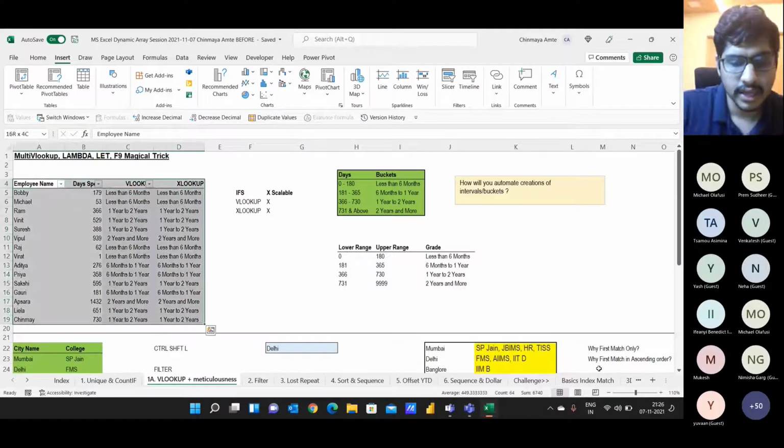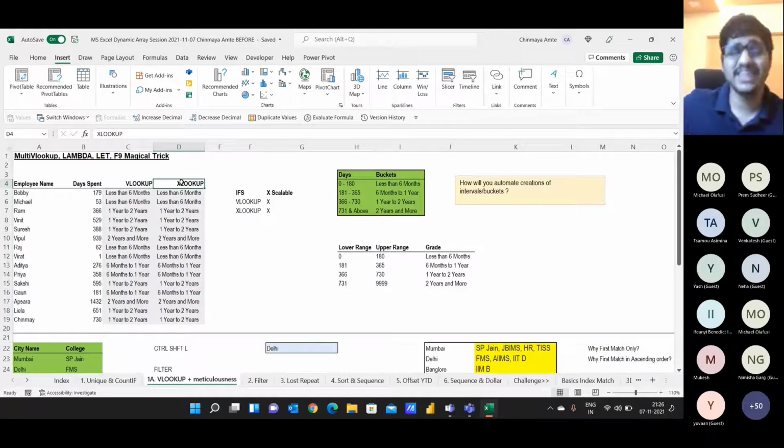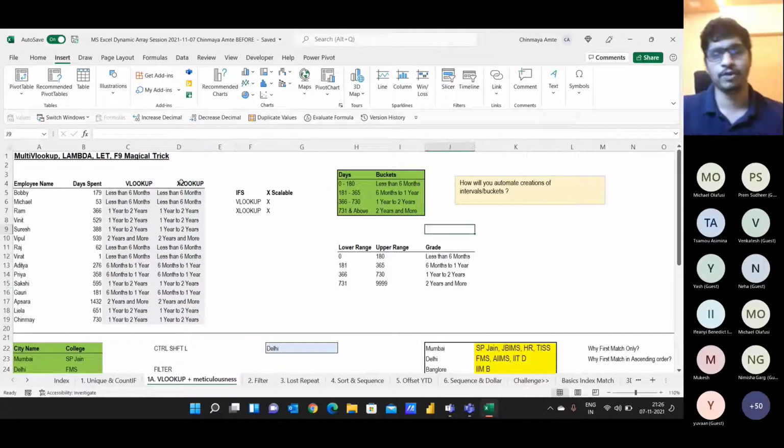Now, it's a very obvious question: VLOOKUP is doing the job, XLOOKUP is doing the job, so why the heck should I learn XLOOKUP? It's a very valid and interesting question. I'll show you why XLOOKUP is a more scalable and better formula.